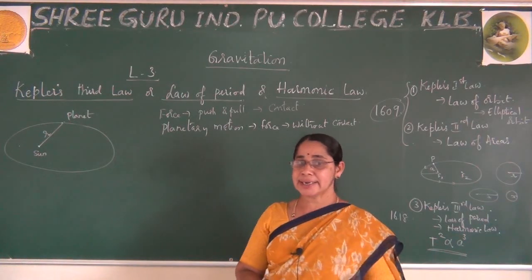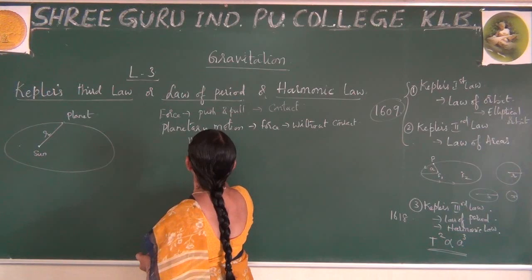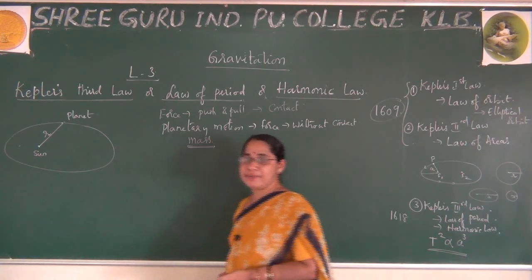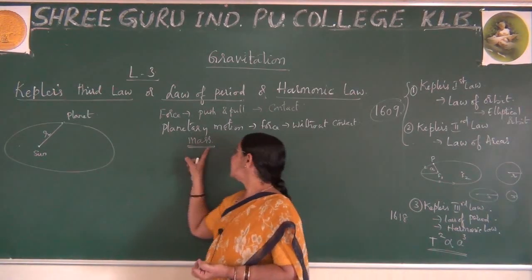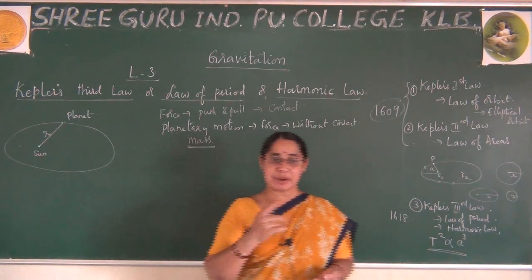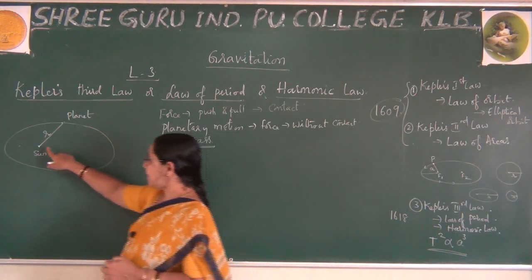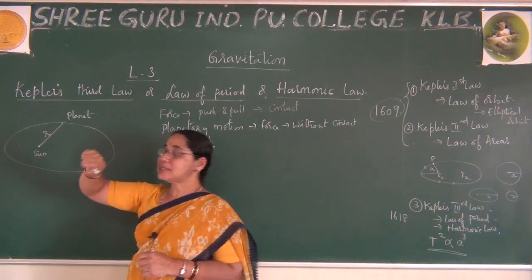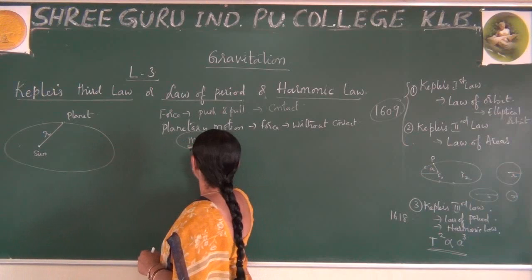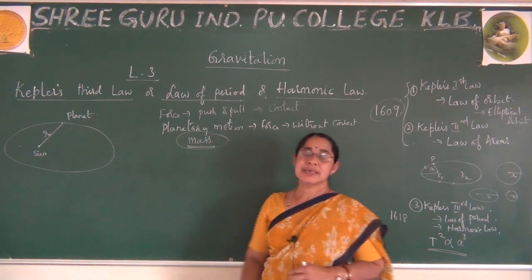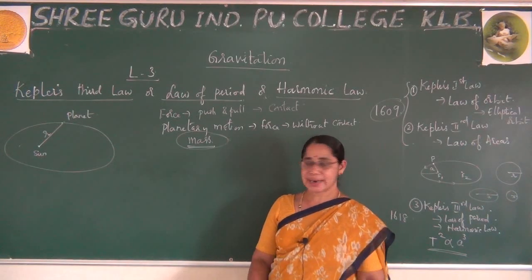When does this attraction take place? Only whenever there is mass. If there is mass in any of the objects, then only there arises a force of attraction between them. Without mass, there will never be any force between them. So when the Sun has mass and the planet also has mass, there arises a force of attraction between them. Due to the mass, there arises a force of attraction. Without the mass, it will never arise.